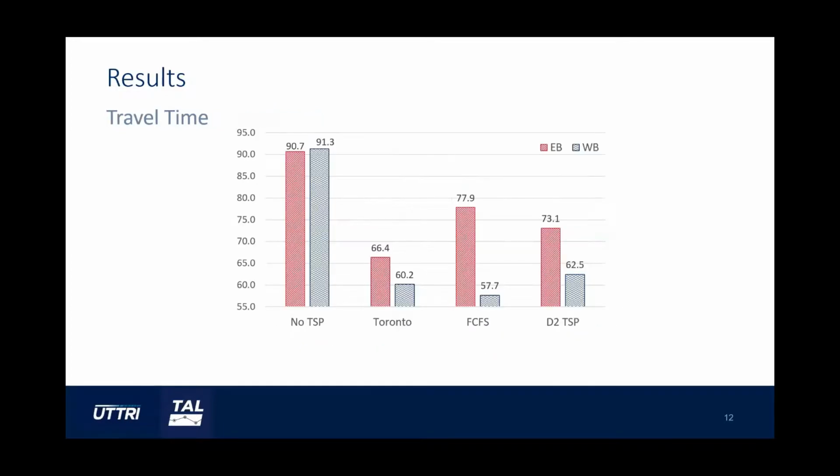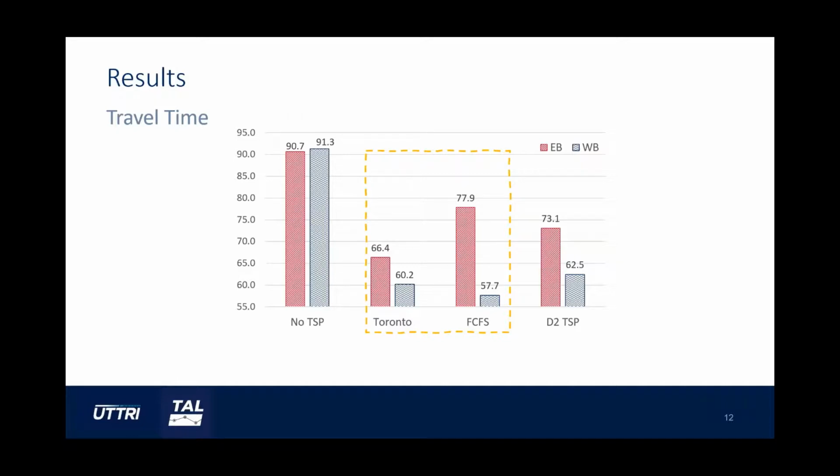So this slide compares travel time of all scenarios. No TSP has the longest travel time in both directions. Toronto TSP and first come, first served TSP have the shortest travel time in eastbound and westbound respectively.